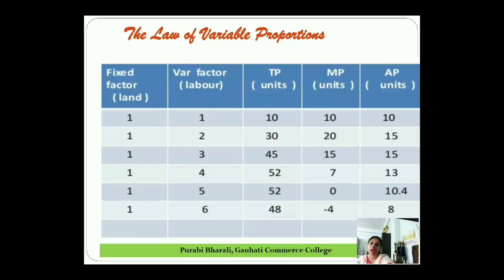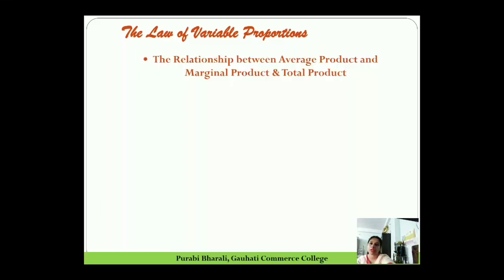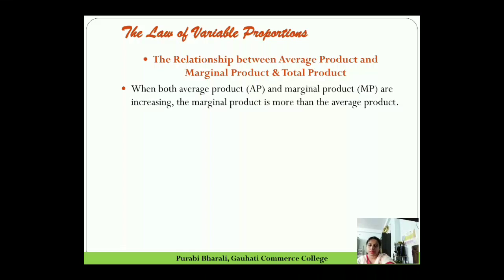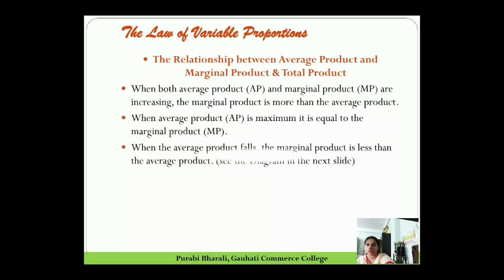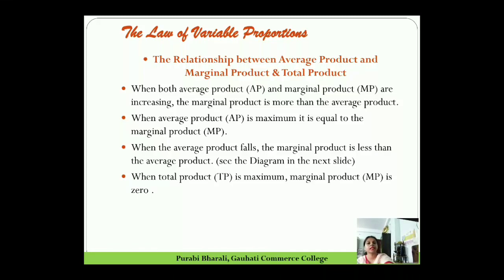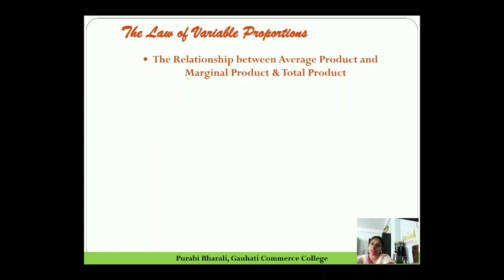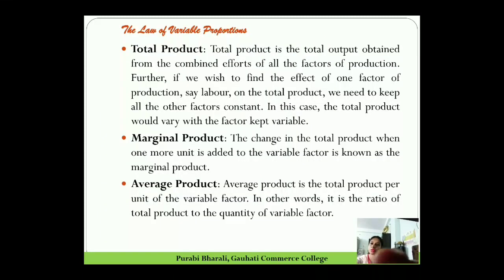And lastly, we have one more relation between the total product and the marginal product. What is that? When total product is maximum, marginal product is 0. And one more, when total product is falling, marginal product is negative. So let us see this with the help of the table. When total product is maximum, marginal product is 0.